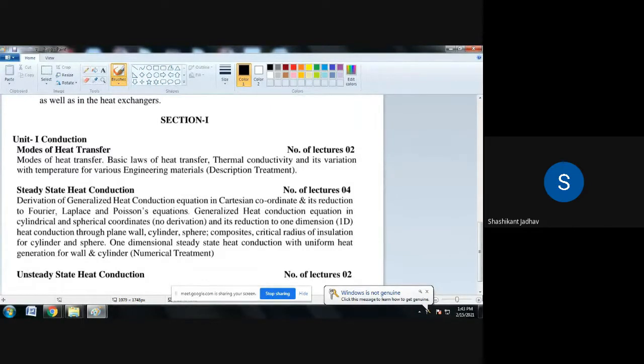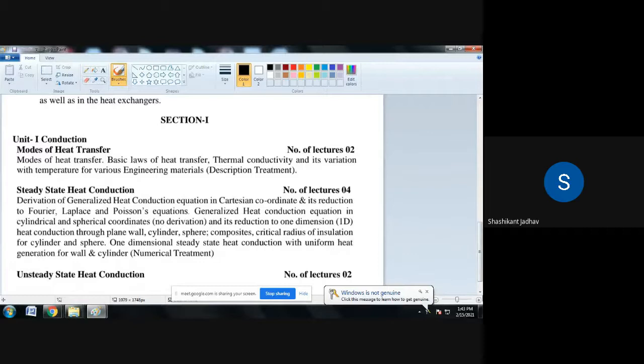From this concept, you have to understand that different materials have different values of thermal conductivity. So this is the second law, Newton's law, which is related to convection.